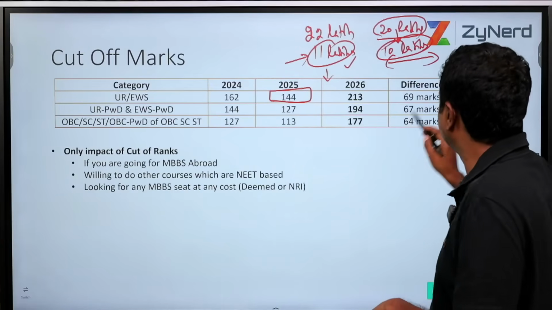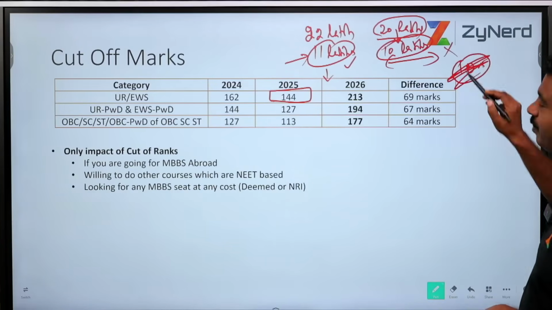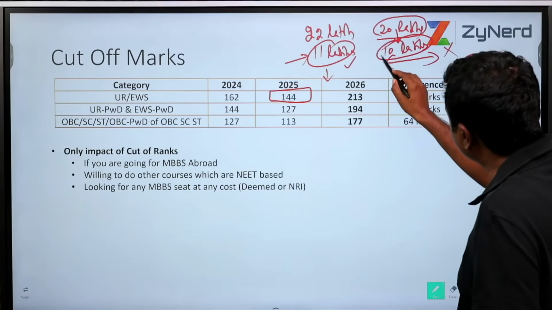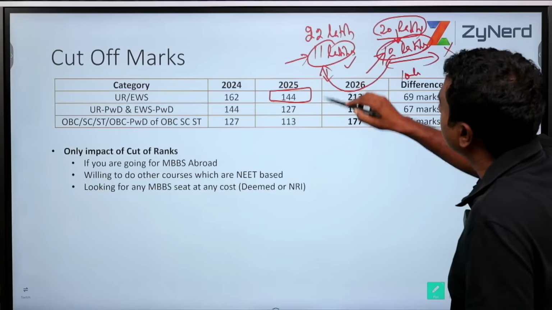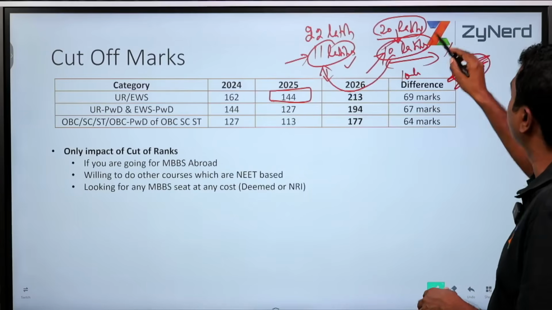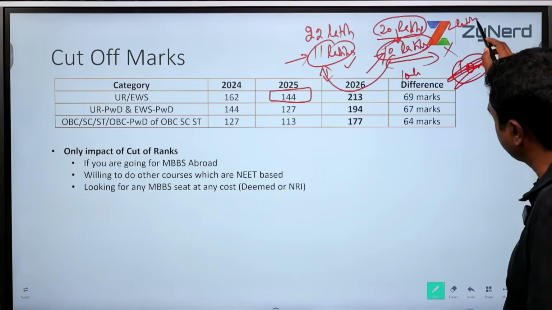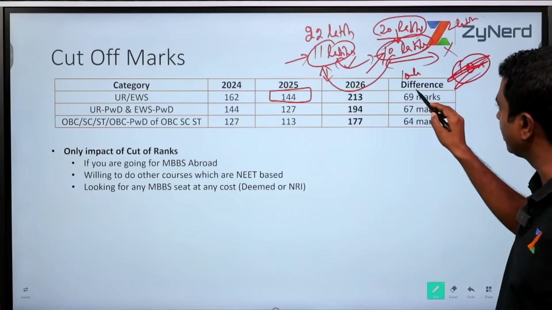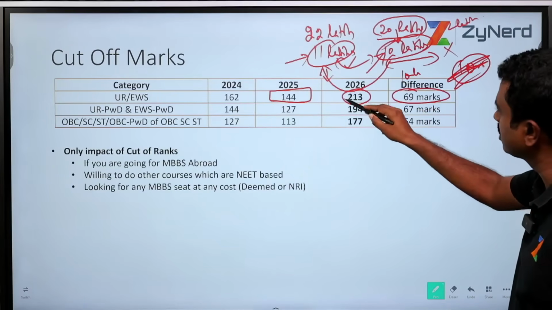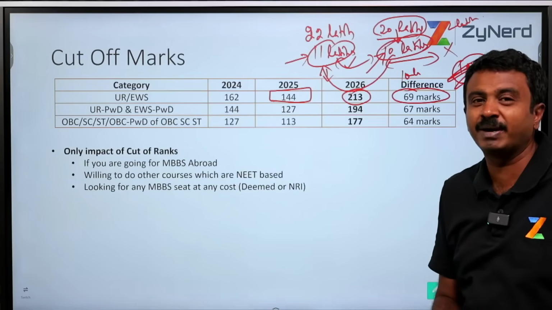So in that case, that candidate would not be eligible. So anybody from 10 lakh to 11 lakh who would have been eligible if another 2 lakh candidates had participated now becomes ineligible, which means there is a difference in marks over here. That is what has contributed to this great difference of 69 marks compared to last year.